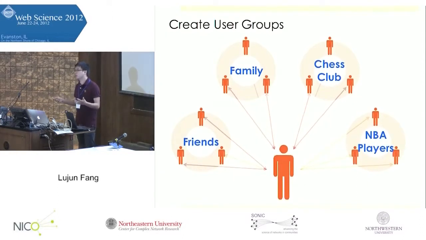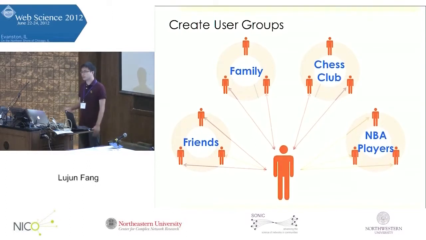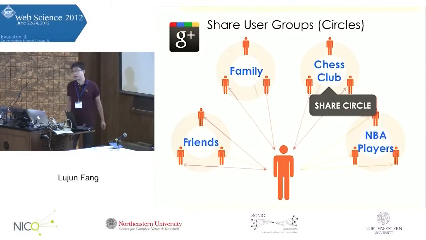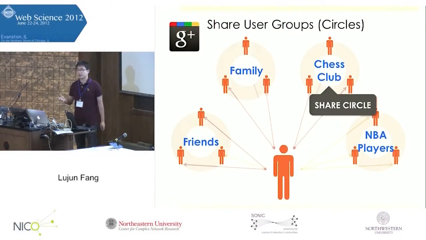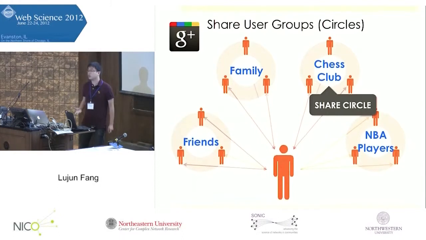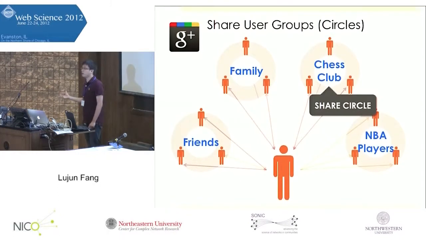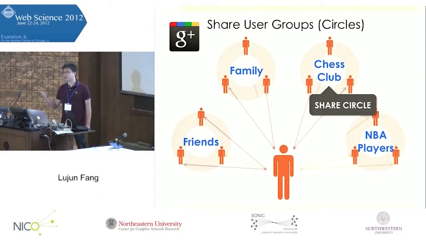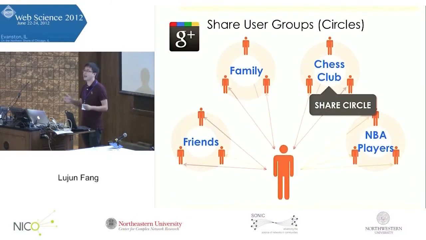I can even connect with celebrities online. For example, I can follow my favorite NBA players on Google Plus and put them into a separate user group. Google Plus provides this functionality called circle sharing. In the Google Plus world, a user group is called a circle. I can click one of my circles and click the circle sharing button. Now other users could see that I have such a circle, and they could add the members in the circle to their own circles.